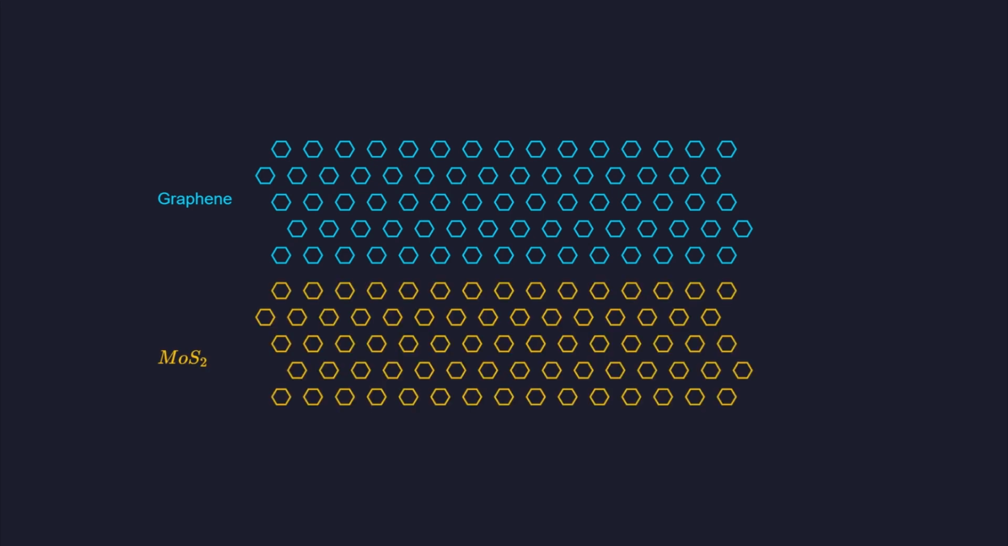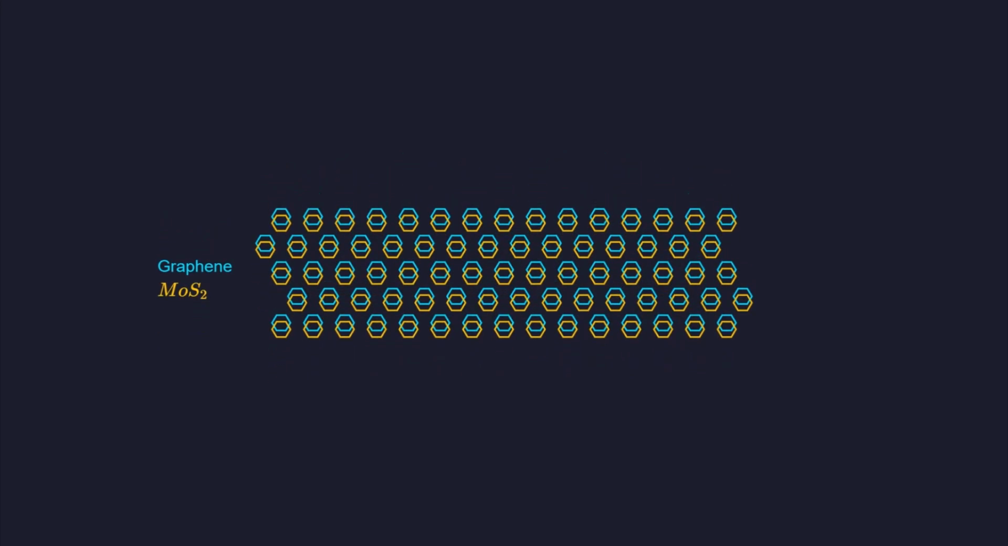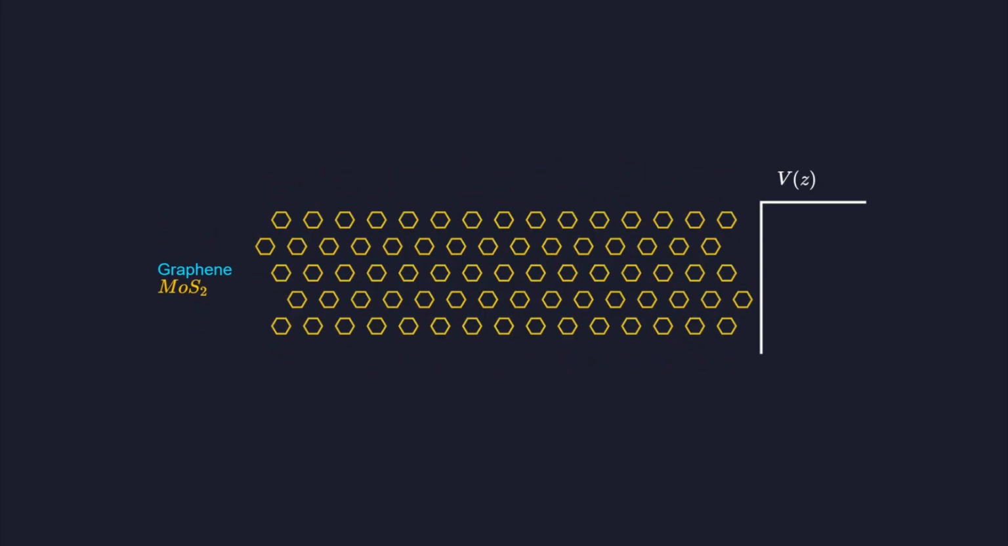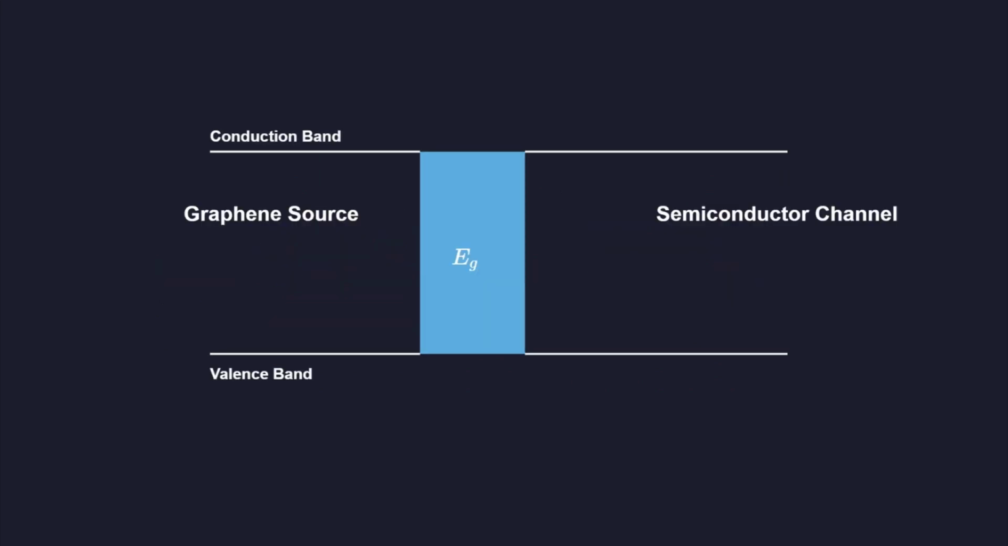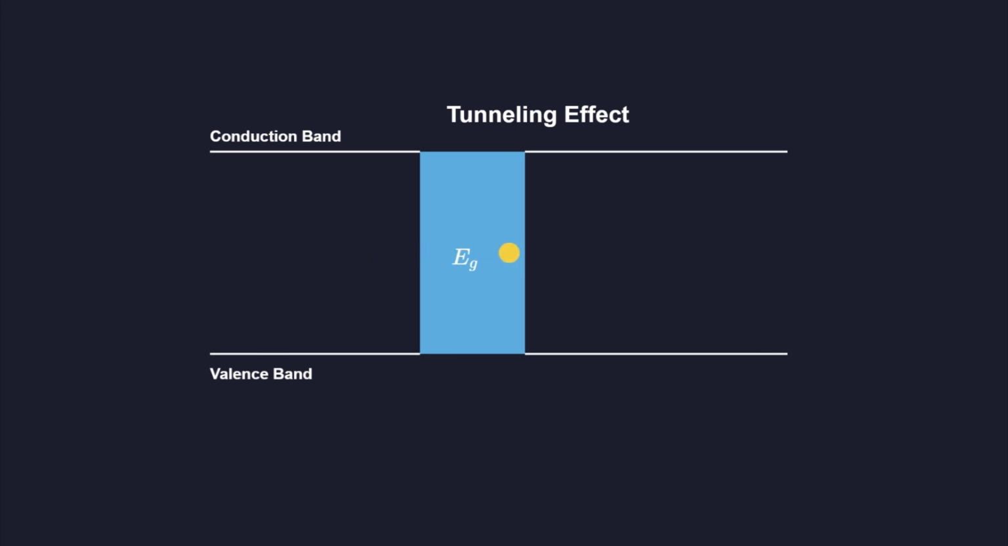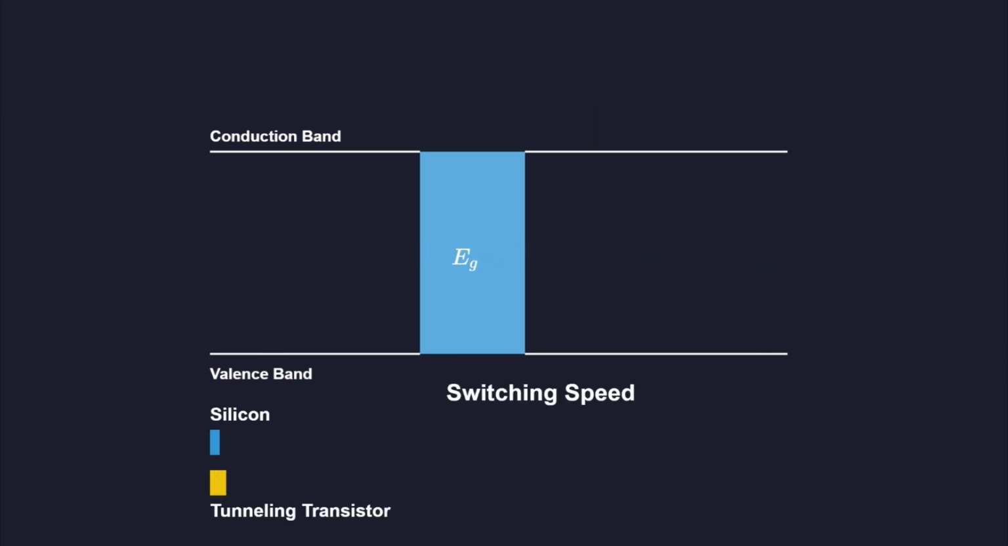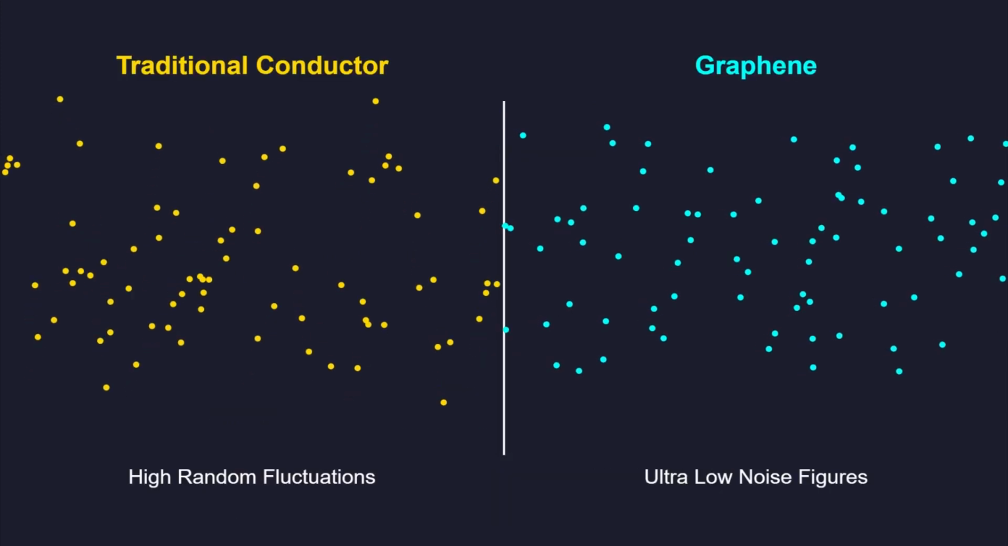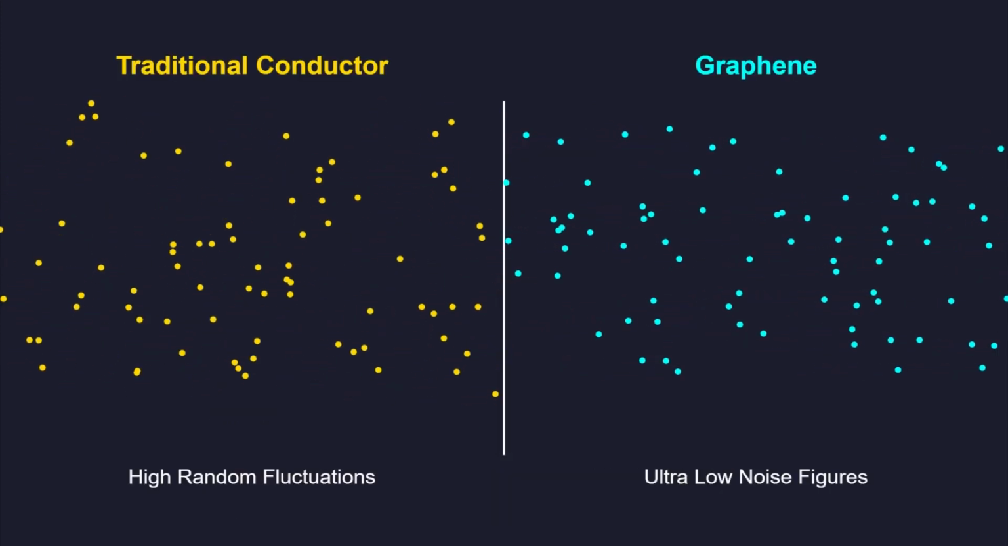The combination of graphene with other two-dimensional materials, like molybdenum disulfide, opens up the field of van der Waals heterostructures. These stacks can be engineered for specific electronic properties. For instance, combining graphene with a semiconductor that has a bandgap allows for the creation of high-speed tunneling transistors. These could theoretically switch faster than any current silicon device.